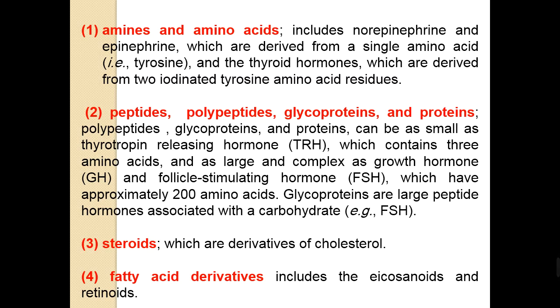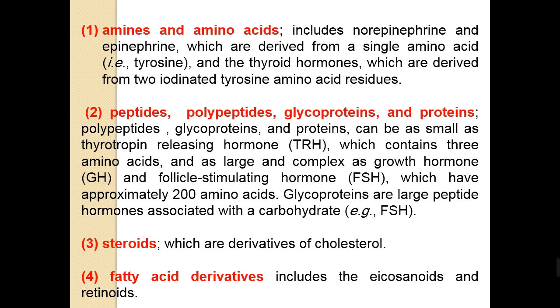While glycoproteins are large peptide hormones associated with carbohydrates, like follicle stimulating hormone. We will have these hormones in the next lectures.